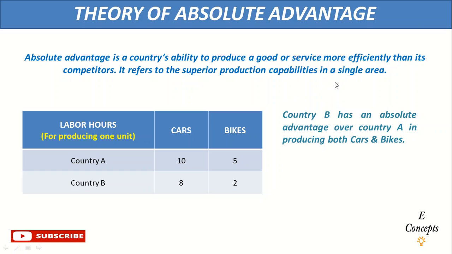So we have a very simple example here, and we have a single area, and that is the automobile sector. We have two countries, country A and country B, and we have a measuring unit in the form of labor hours for producing 1 unit of automobile.